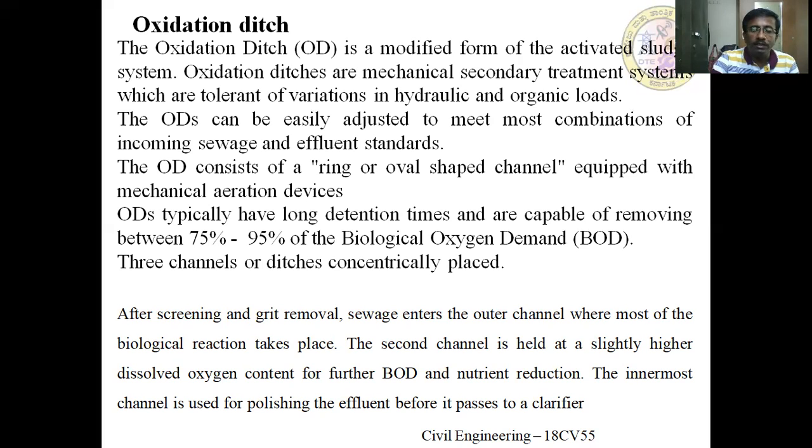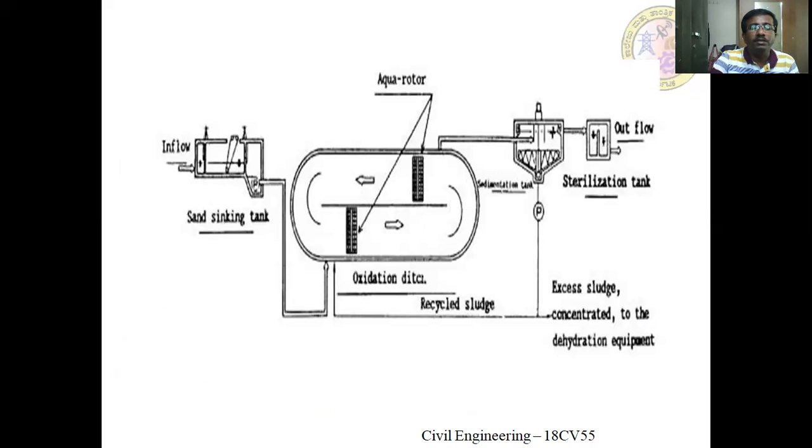Means they are constricting, usually in an open oval shape of the channel, and there are a number of channels by which it is possible to decompose the organic matter. This is the typical section of an oxidation ditch. Oxidation ditch. Okay, here what happened?